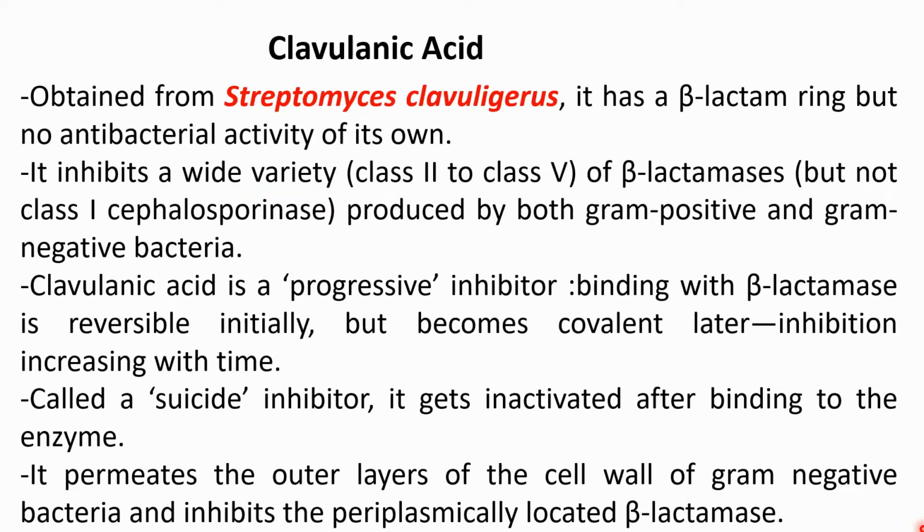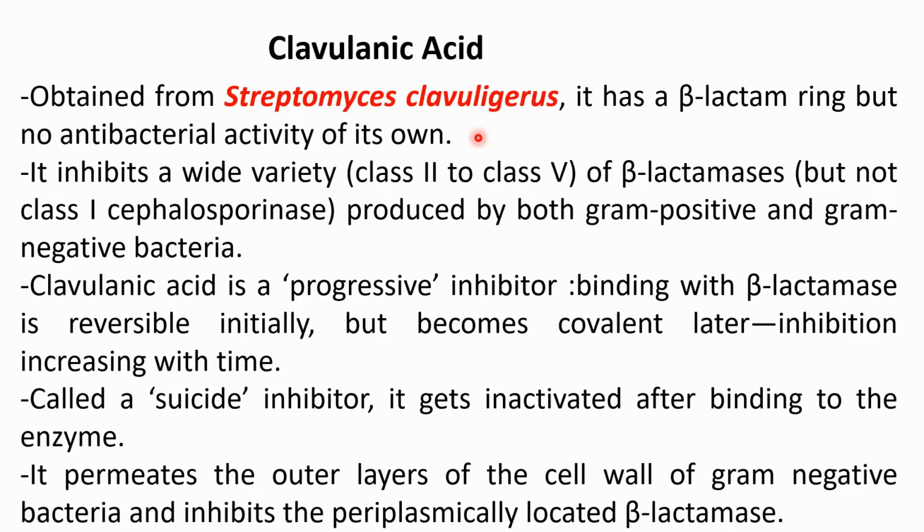So our first drug is clavulanic acid. This clavulanic acid is obtained from Streptomyces clavuligerus. Here you can see this is the strain. It has a beta-lactam ring, but it does not have any antibacterial activity. This clavulanic acid has a beta-lactam structure, but it does not produce any antibacterial activity. So basically it will not kill any bacteria.